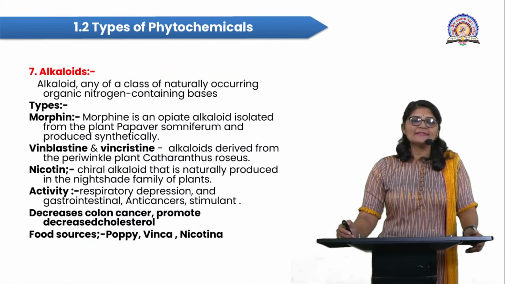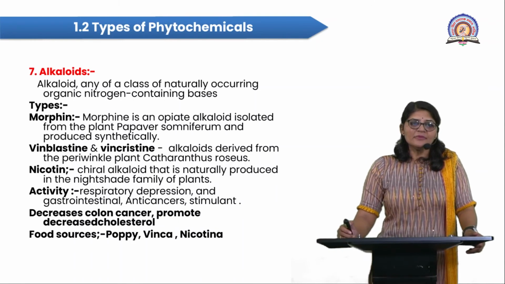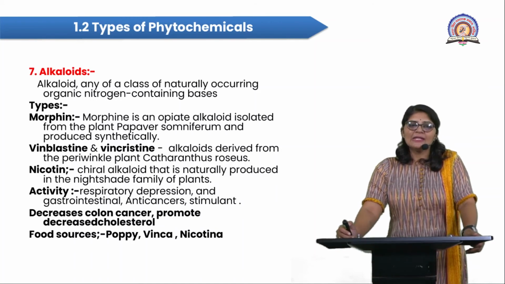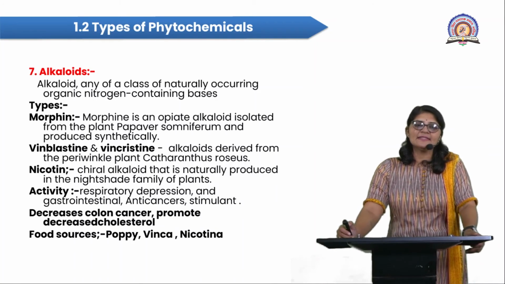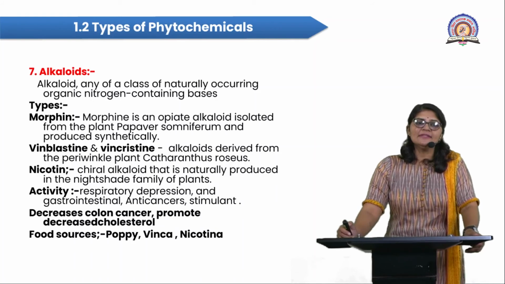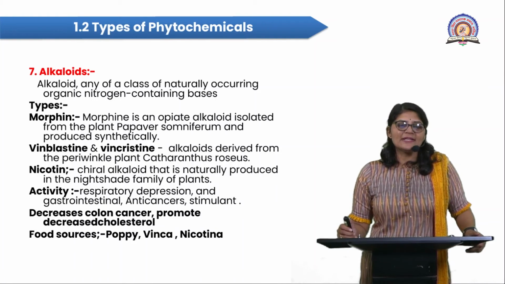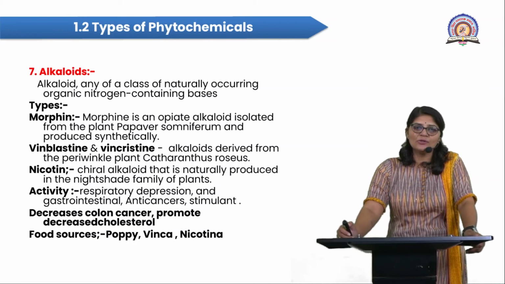Next, I'm focusing here on the alkaloid. So the alkaloid is any of the class of naturally occurring nitrogen-containing bases. A variety of alkaloids are present in different plants. They synthesize the alkaloids. Here are the types, as various alkaloids are there. Morphine is an important alkaloid. It is a commonly known alkaloid.